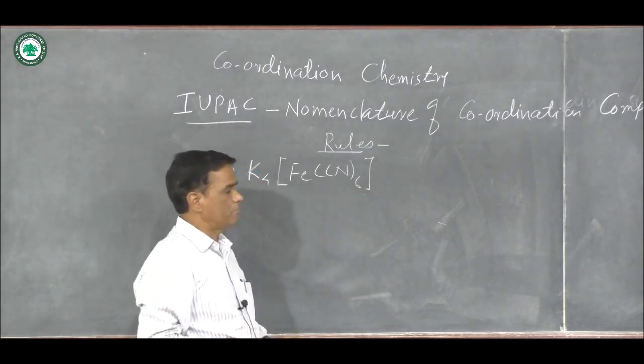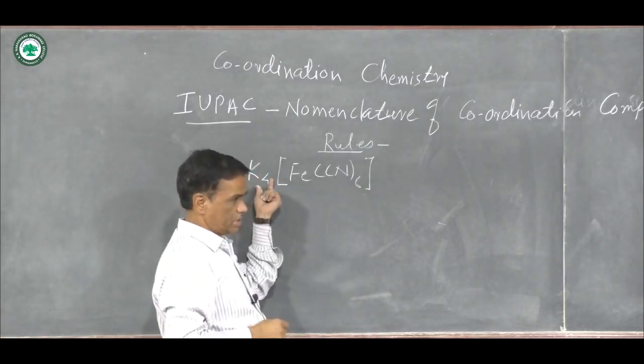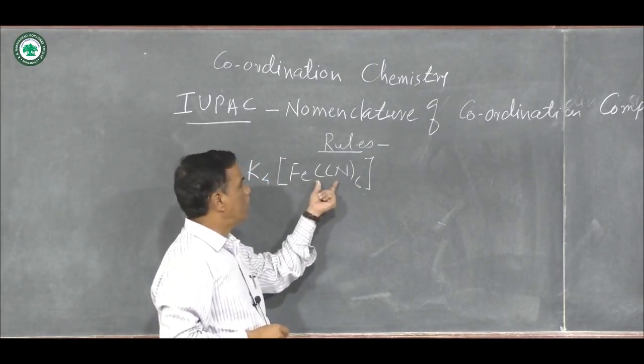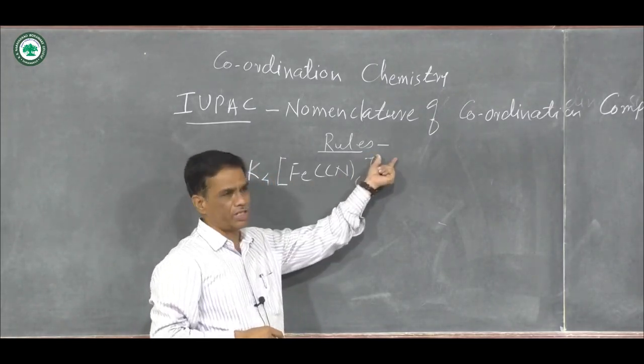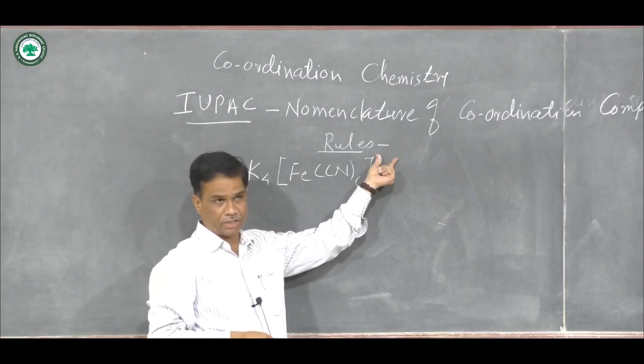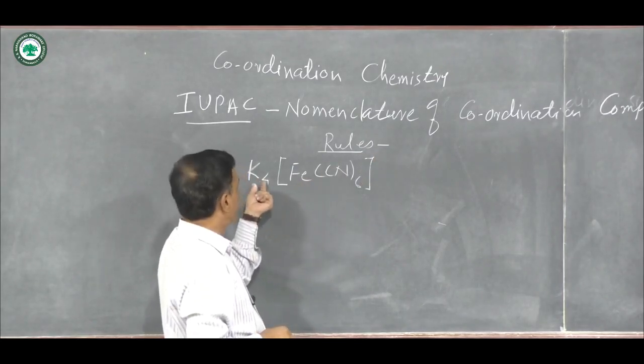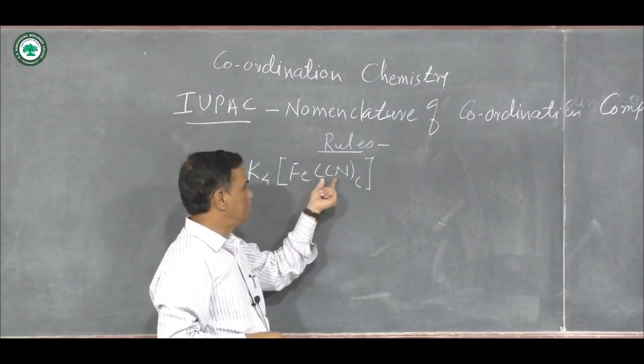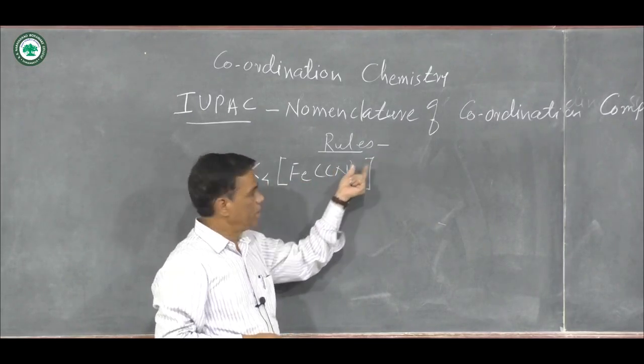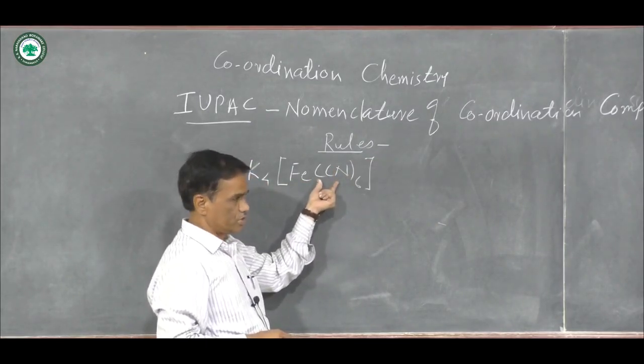In this complex compound, potassium ions are present and this forms [Fe(CN)6]4- anion, means negative ion. This forms 4 K+ and [Fe(CN)6]4-, means an anionic complex is formed.